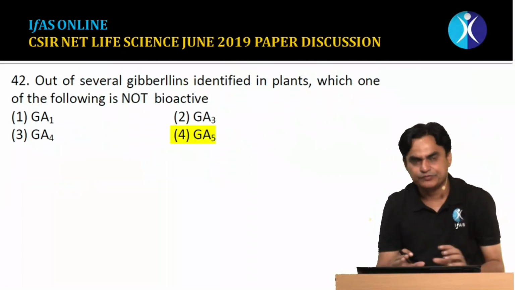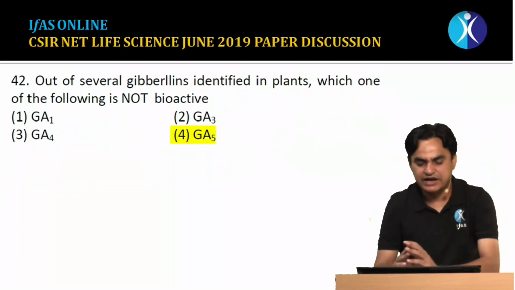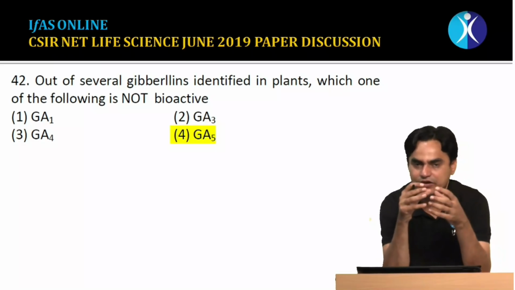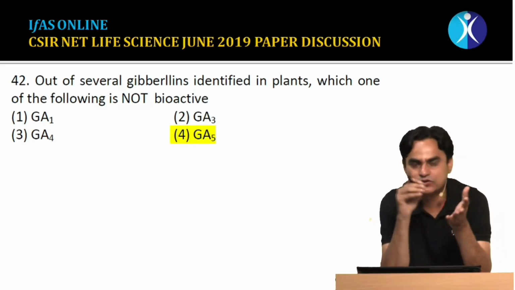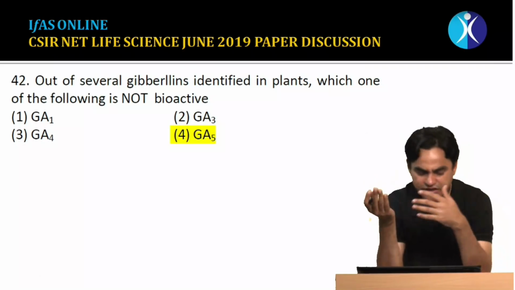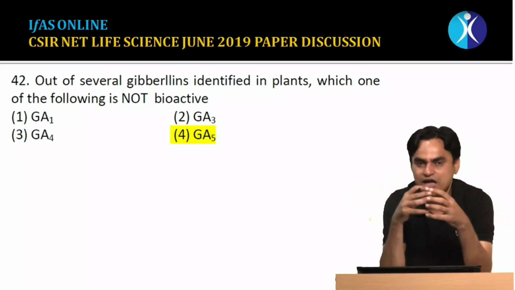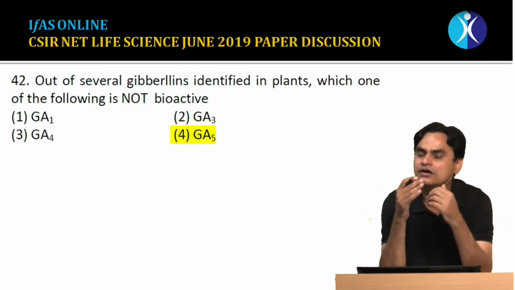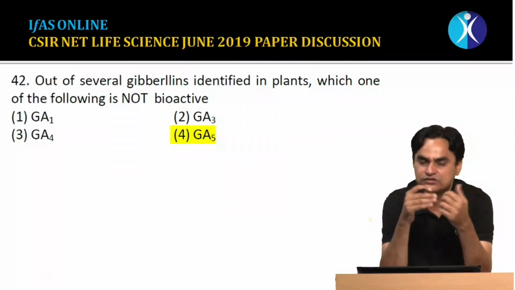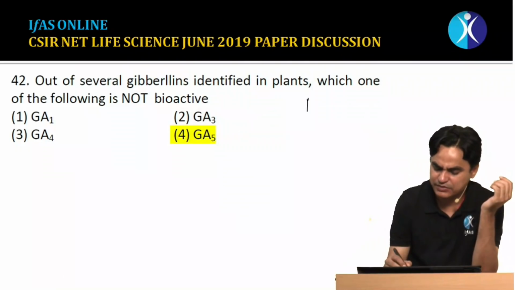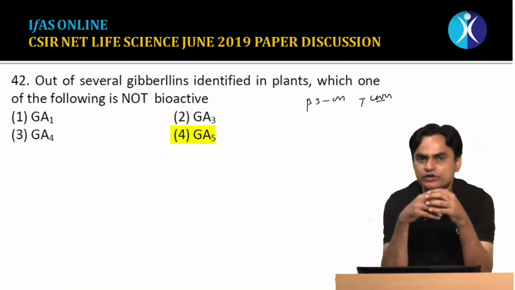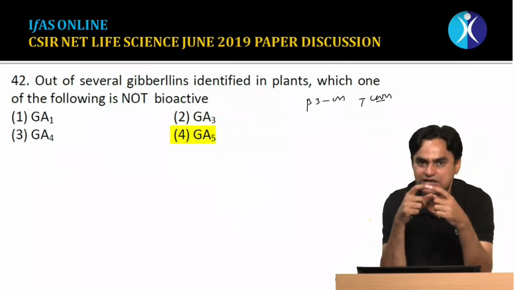Question number 42. Out of several gibberellins identified in plants, which one of the following is not bioactive? Again, this is a question of cramming. You have to have core information about the active forms of gibberellic acids. The active gibberellins include GA1, GA3, GA4, GA7. These are some of the active forms of gibberellic acid, which generally have a beta 3 OH group and a carboxylic group. These are some of the important components of an active form of gibberellic acid.